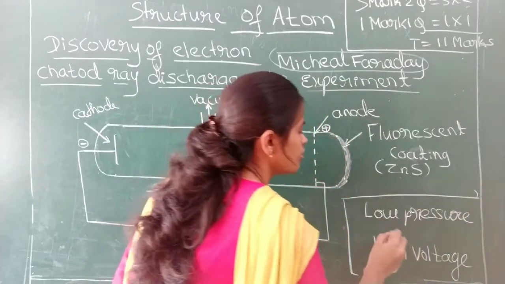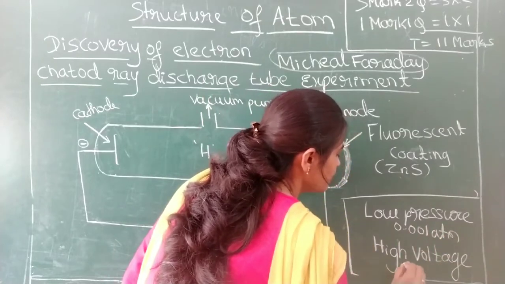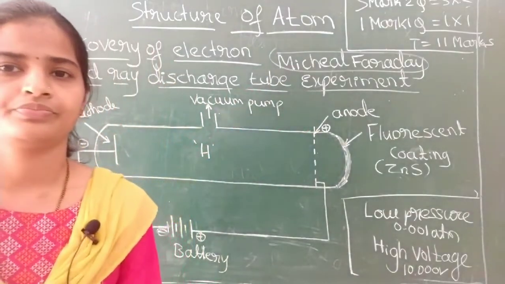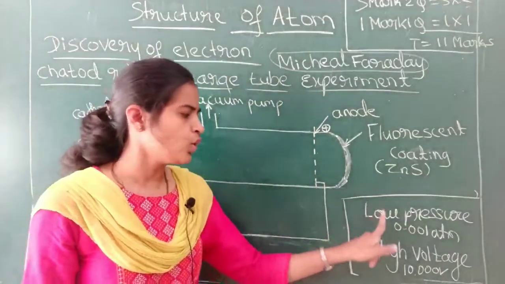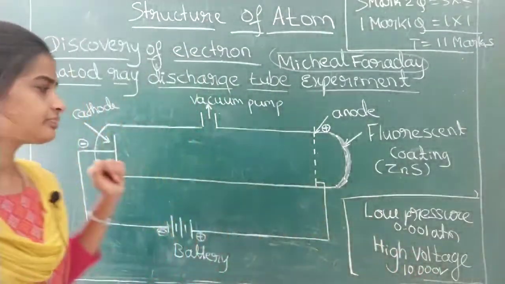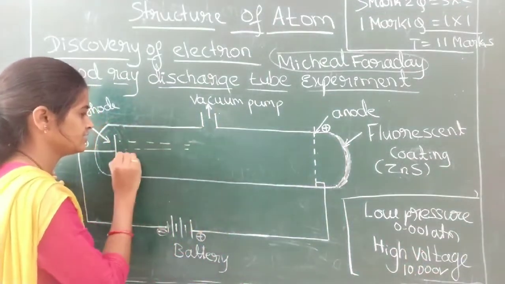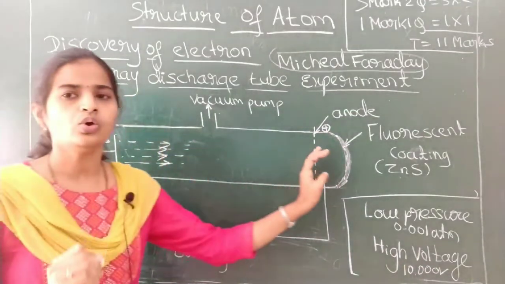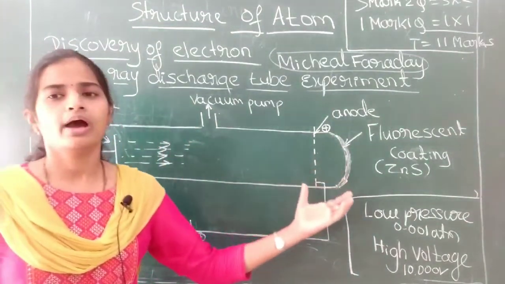A low pressure of about 0.001 atmospheric pressure and a high voltage of 10,000 volts is applied, with hydrogen gas taken inside. When you remember, when low pressure and high voltage are maintained, what happened? He found that a kind of rays were traveling from cathode to anode.